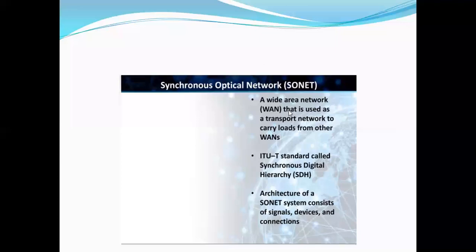How many signals are transmitted? 672, each with a speed of 64 kilobits per second, voice or data channels. Let us consider the STS1. It is possible to extract or add individual DS1 signals without completely disassembling the entire frame.